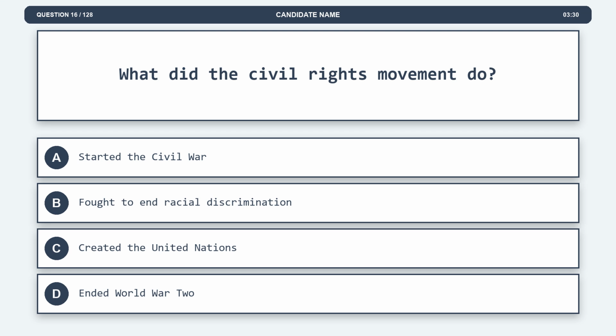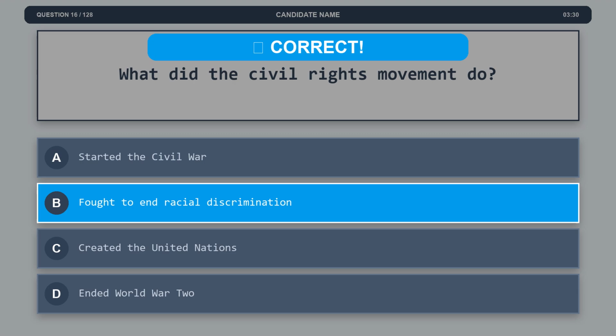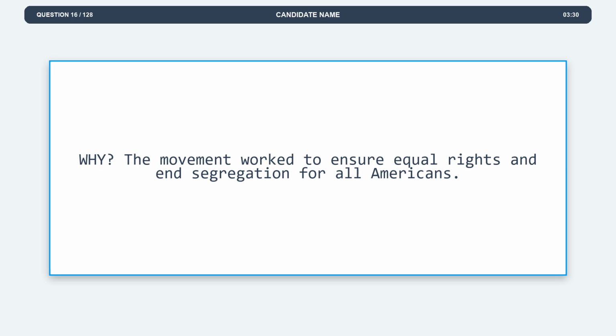Option A, started the Civil War. Option B, fought to end racial discrimination. Option C, created the United Nations. Option D, ended World War II. The correct answer is option B, fought to end racial discrimination. Explanation. The movement worked to ensure equal rights and end segregation for all Americans.